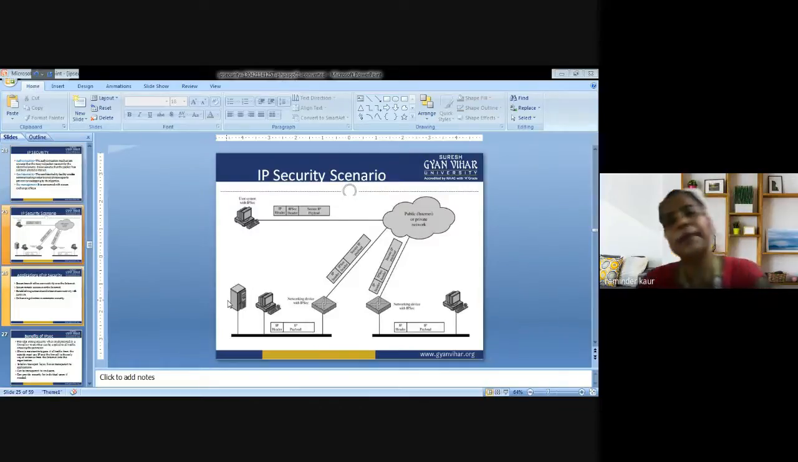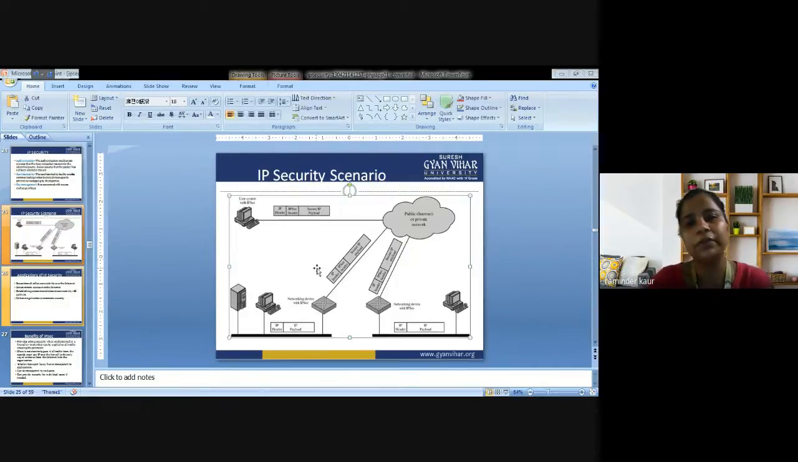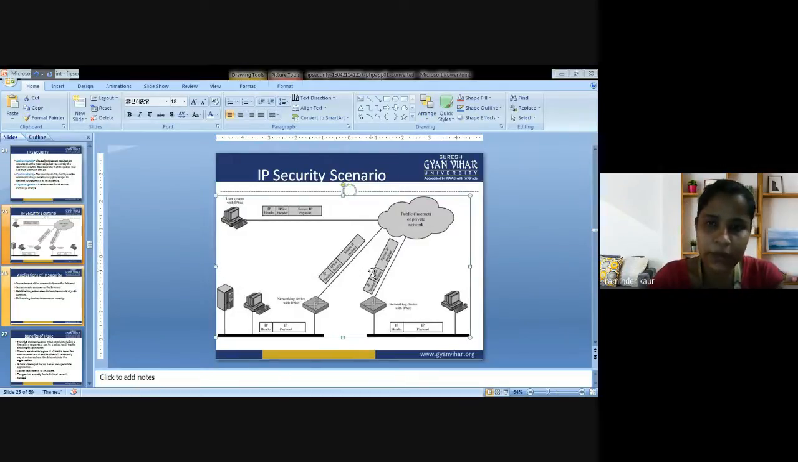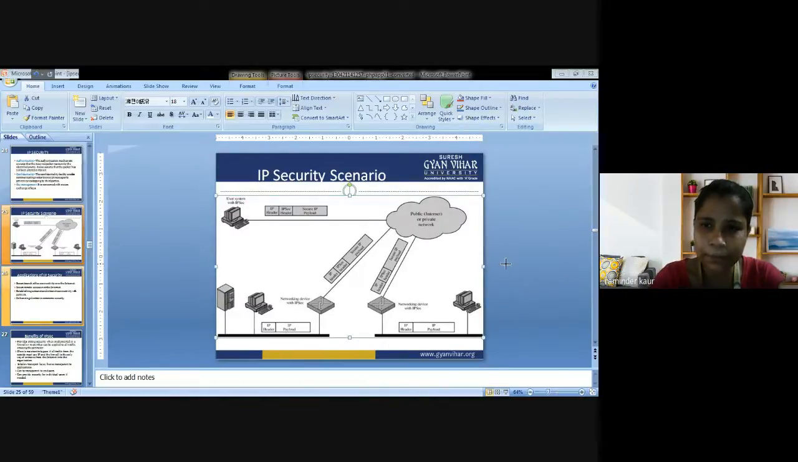So next is the IP security scenario that we have already discussed, but you can have a pictorial representation of the same. What does it say? I'm supposed to enlarge it. Just have a look at the same, then I will adjust it.